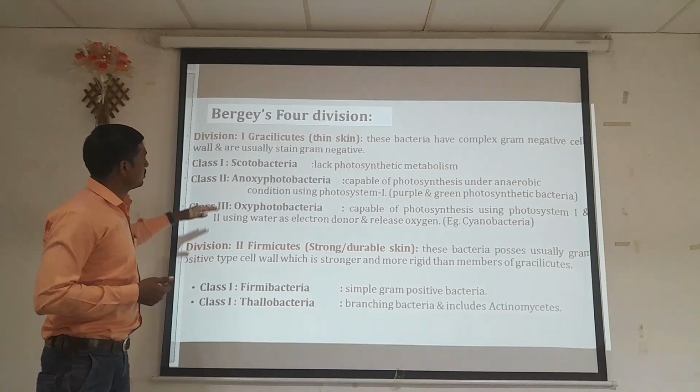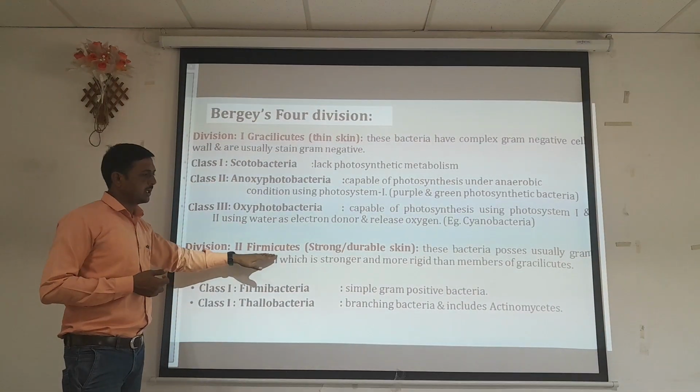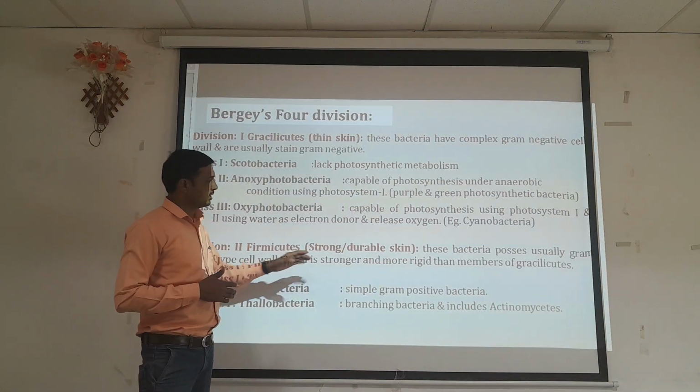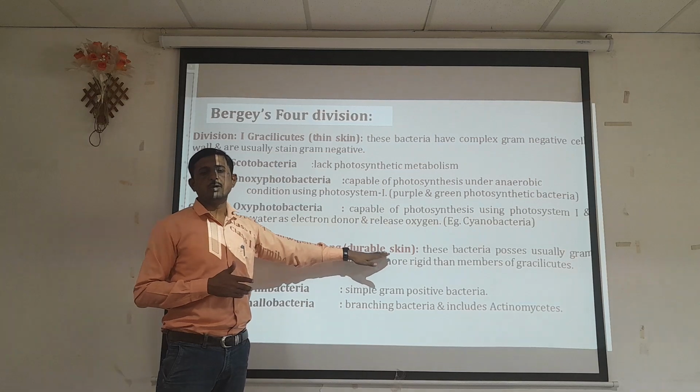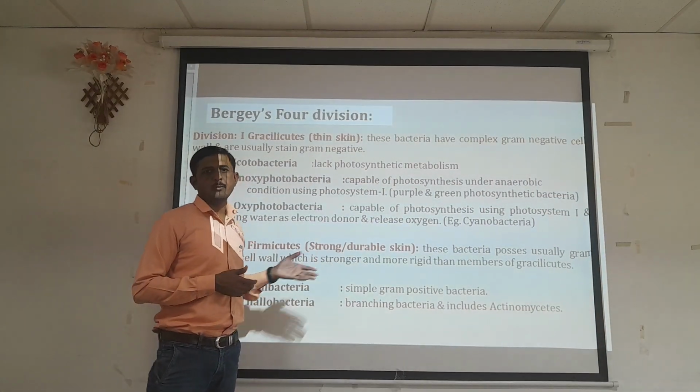Now we move towards the second division, which is Firmicutes. The Firmicutes group of organisms is categorized on the basis of a strong and durable type of skin, which we can observe in this group of organisms.